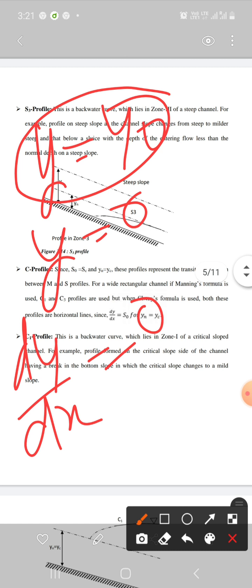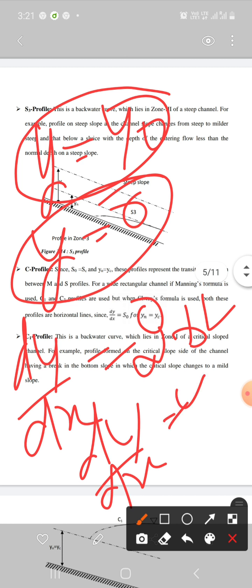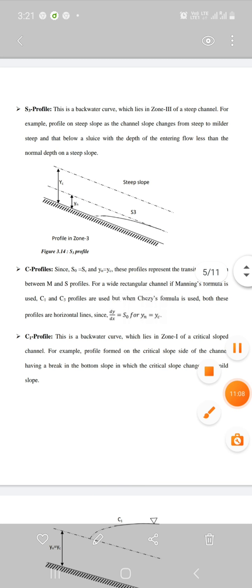It means water will be meeting tangentially at NDL in this region. And if y is equal to 0, that means dy over dx will be infinity and theta will be equal to 90 degree. It means water will be meeting at 90 degree at bed.